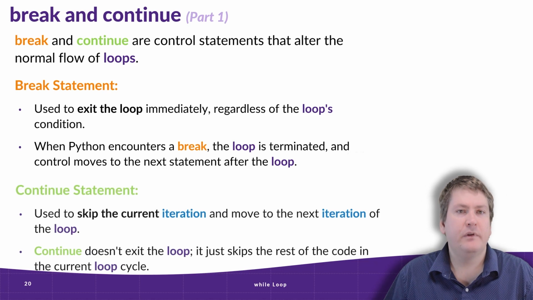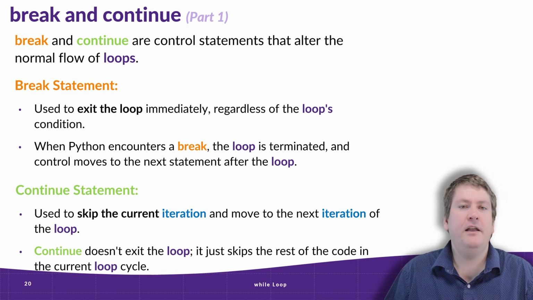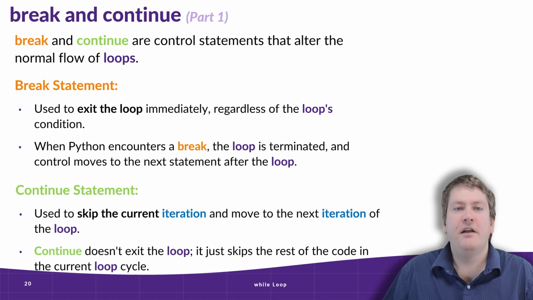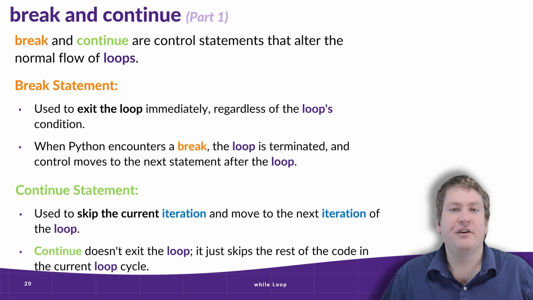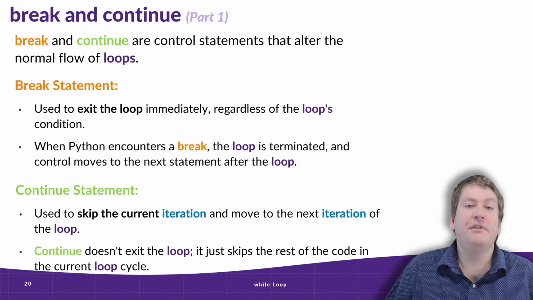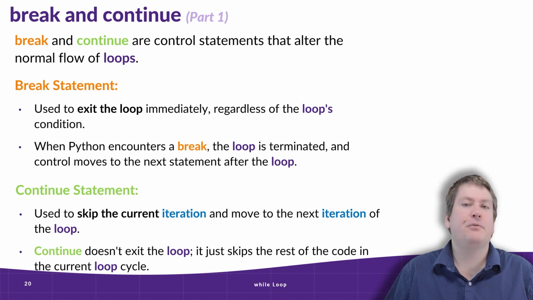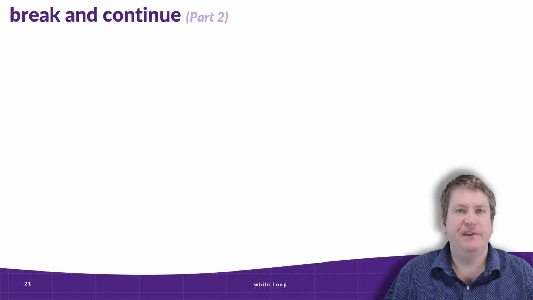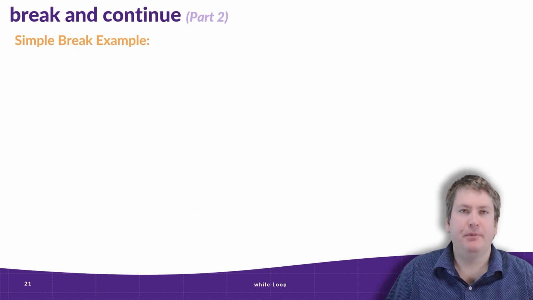So when Python encounters a break statement, the loop is terminated and control moves to the next statement after the loop. Continue is a similar idea, except it changes where we're going to restart. So as soon as Python encounters a continue statement, it skips the current iteration of the loop and starts the next one. So continue doesn't exit the loop, it just skips the rest of the code in the loop and restarts it. That might be a bit confusing, so let's take a look at a few simple examples.